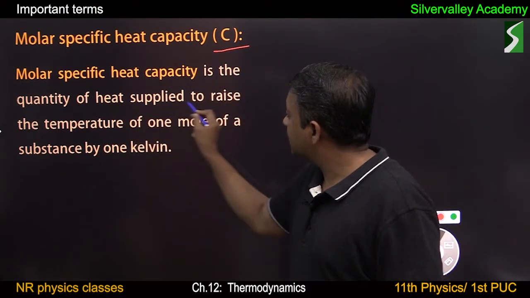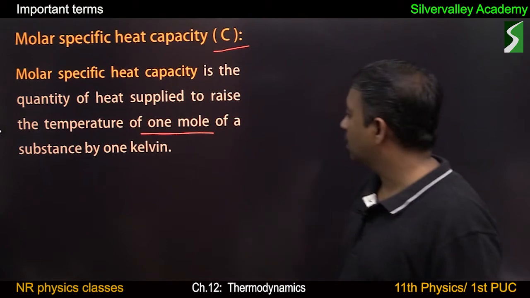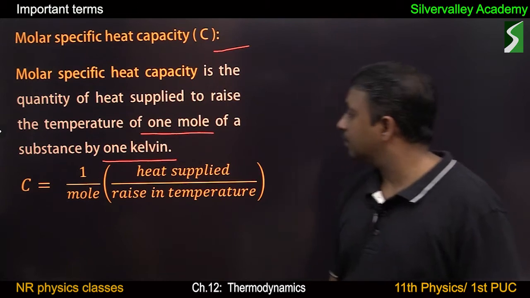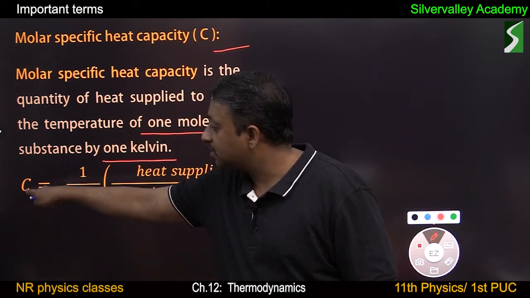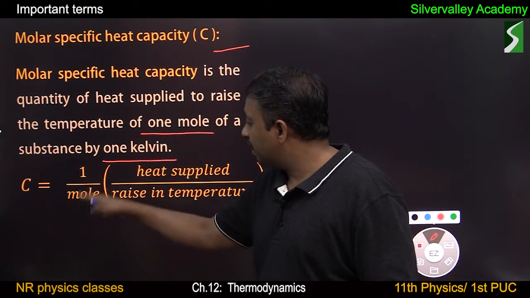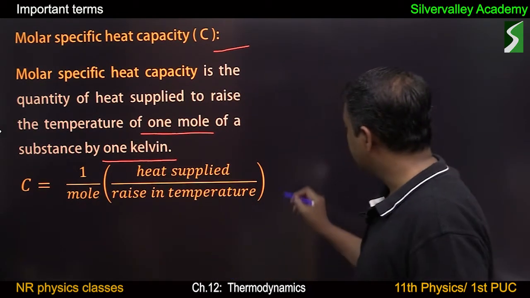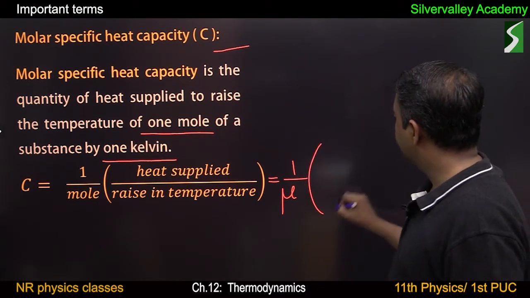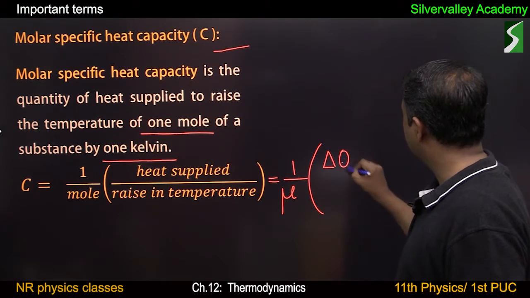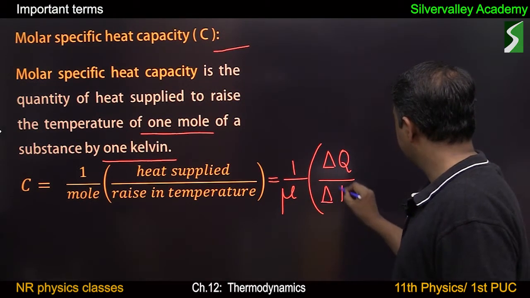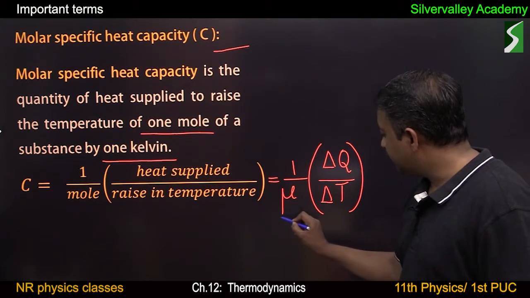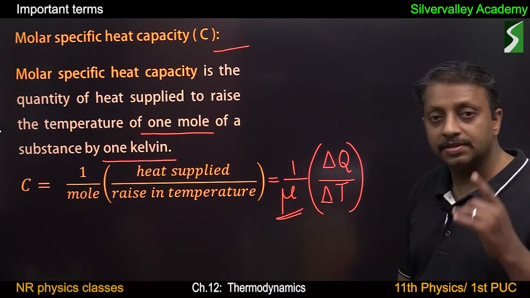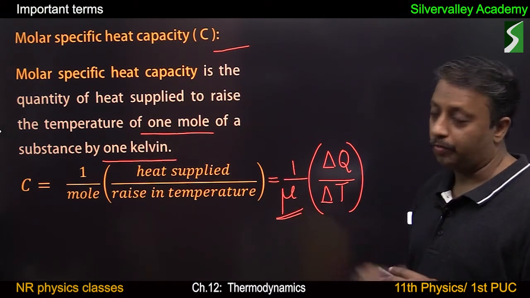Molar specific heat capacity is the quantity of heat supplied to raise the temperature of 1 mole of a substance by 1 Kelvin. So molar specific heat capacity is 1 by mu into delta Q by delta T, where the difference is only the number of moles, 1 by number of moles, that is per mole.